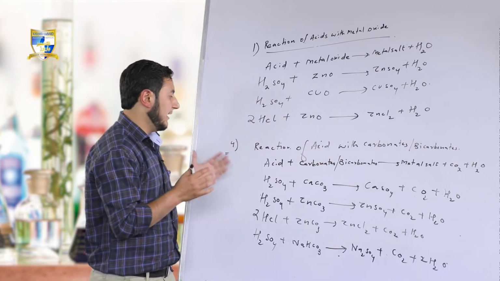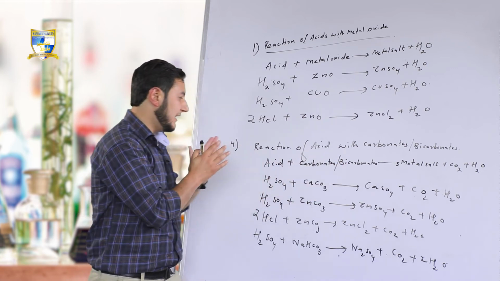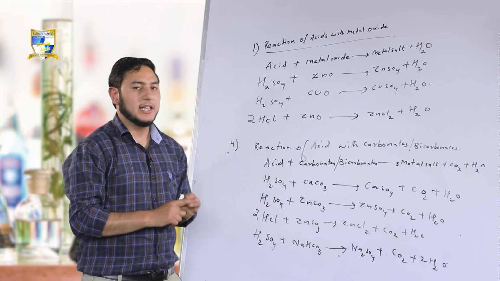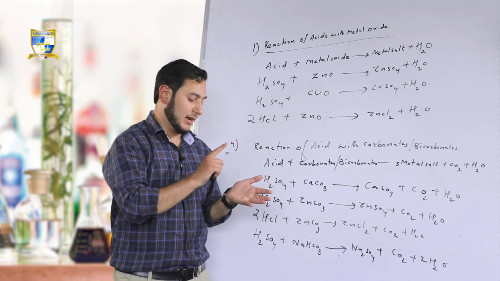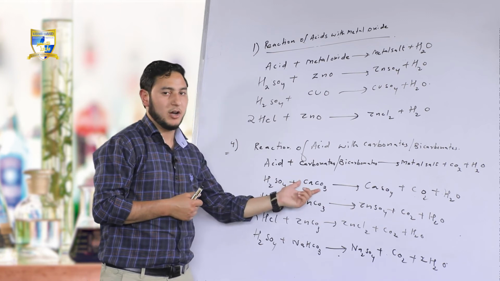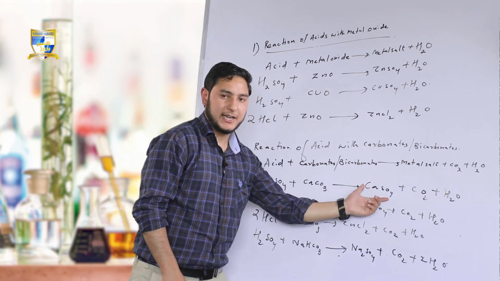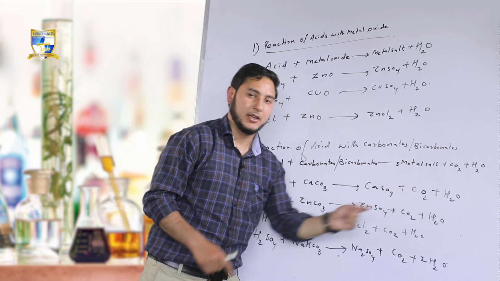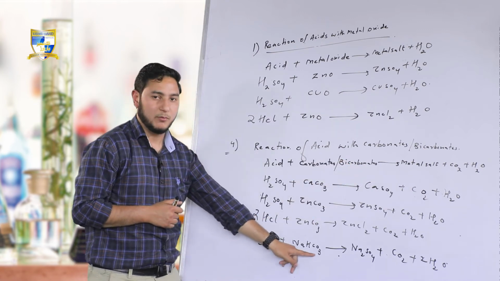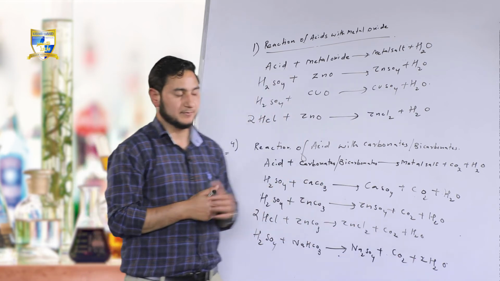Clear? So I am repeating what happens when acids react with carbonates or bicarbonates. They form metal salt, carbon dioxide and water. Examples: H2SO4, sulfuric acid with calcium carbonate or zinc carbonate. You can put magnesium carbonate as well. There will be formation of metal salt, CaSO4, carbon dioxide and water. Likewise with bicarbonates, that is metal hydrogen carbonate, there will be the same formation: metal salt, carbon dioxide and water.